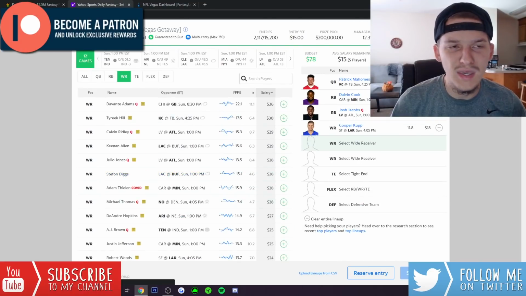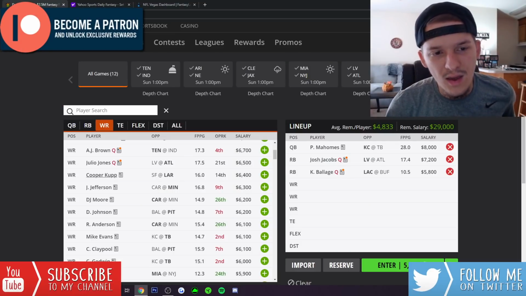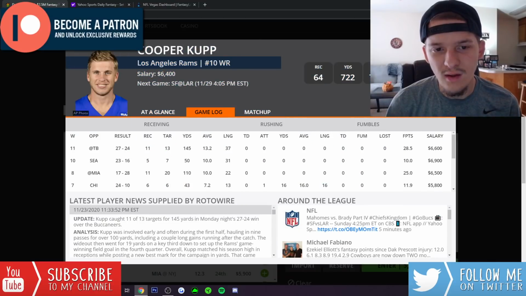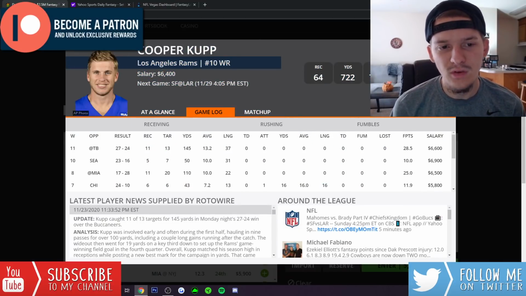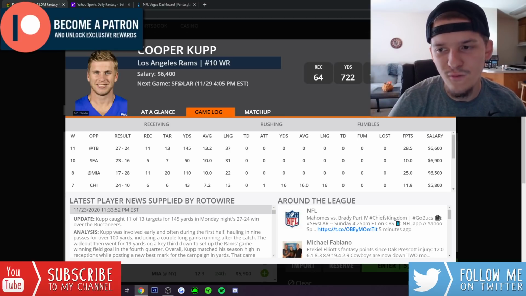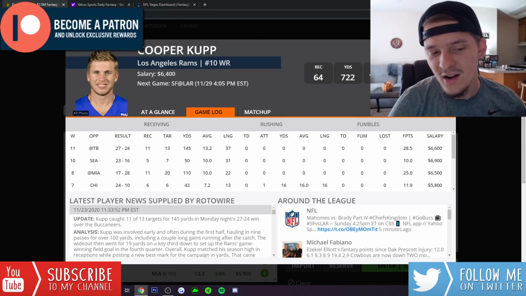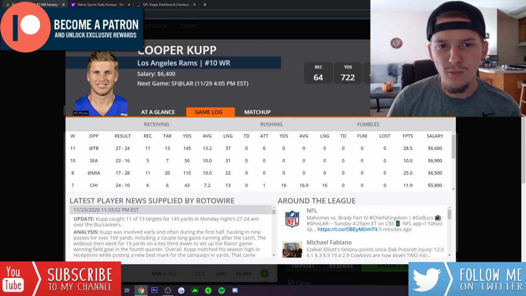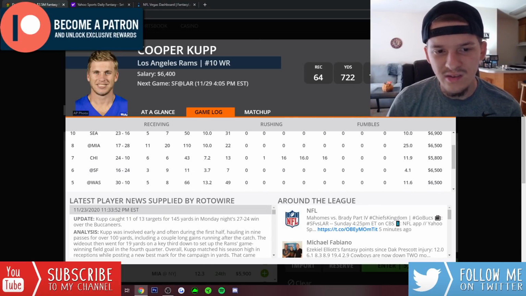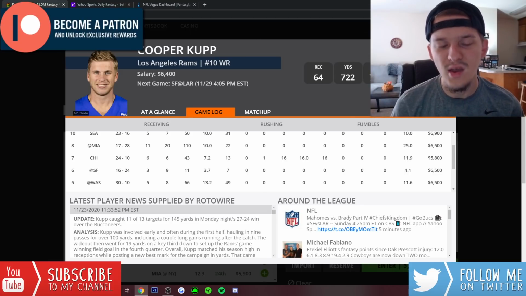Cooper Kupp has just been getting great volume lately. I'm pretty sure he's seen like 40 targets. Yeah, 40 targets over his last 3 games, coming off a game Monday night against Tampa Bay where he got 13 targets, 11 catches for 145 yards. Look, he had his worst game of the year when he faced this same San Francisco team back in week 6, only 3 catches for 11 yards on 9 targets. I would not expect that bad of a performance again from Cooper Kupp.